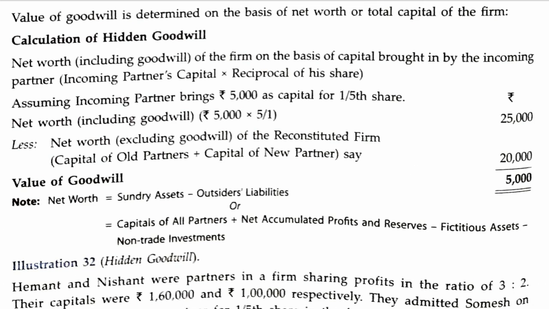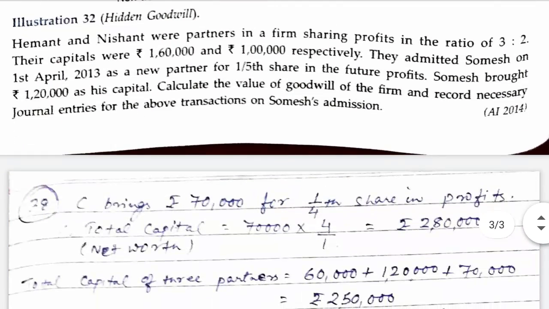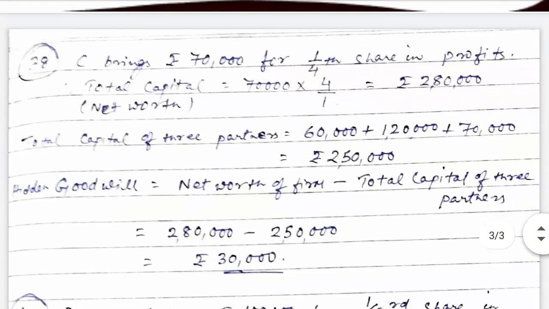And the capital of the whole partners, although not given in this example, is assumed that the total capital of old partners plus the capital of the new partner is equal to 20,000. So the difference between the two is 5,000, which is the hidden goodwill. So this is all about the explanation of hidden goodwill. We will see some questions and then we will understand better. Let us see question number 38.